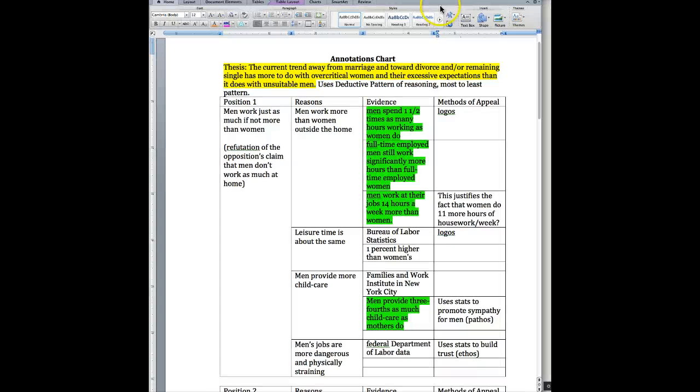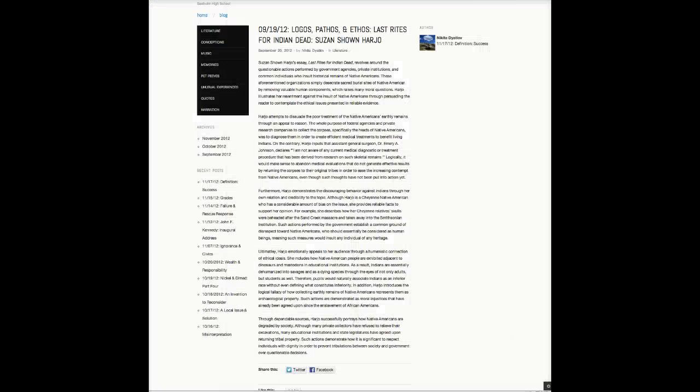Or you might look at something else completely different, like an outline. You might just do a rough outline instead of an annotations chart and break it down into its parts based on an outline. It doesn't matter how you get there, but the only thing that I'm looking for is that you are able to break the argument down into its separate parts so that you can analyze and see how effective it is.